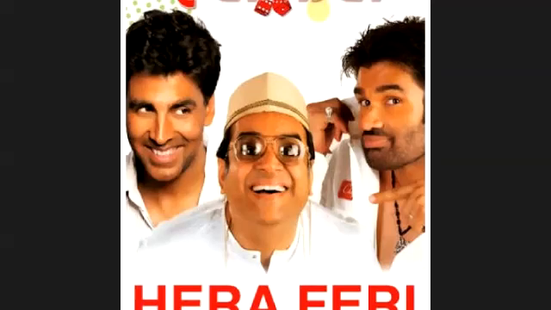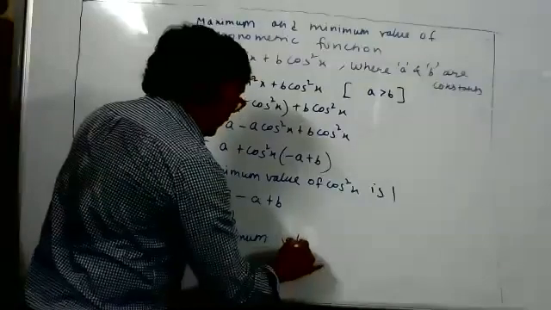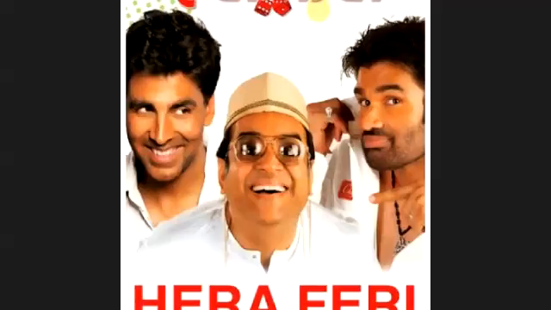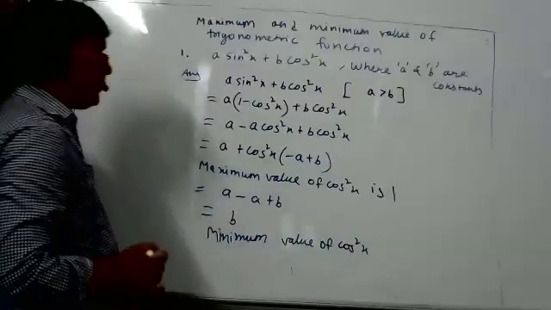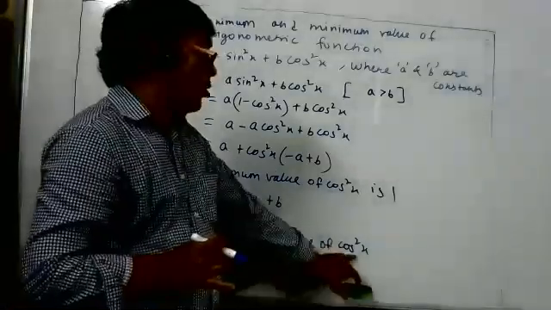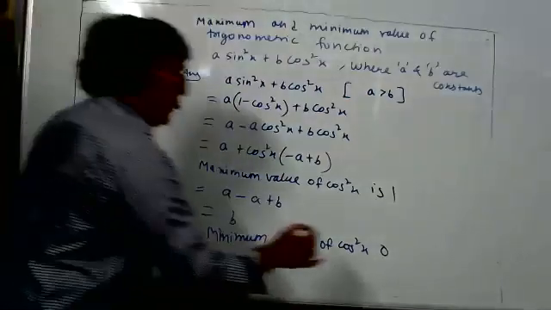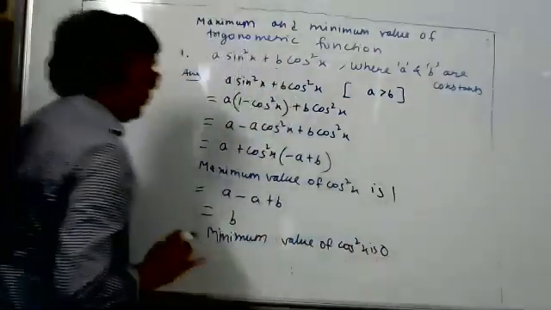What is the minimum value of cos²x? Are you people hearing an echo? Yes, sir. Okay. Now, what is the minimum value of cos²x? Anybody knows? 0. Minus 1? No. cos θ is −1, but I am interested in cos²θ. Minimum value is 0. The minimum value of cos²x is 0.